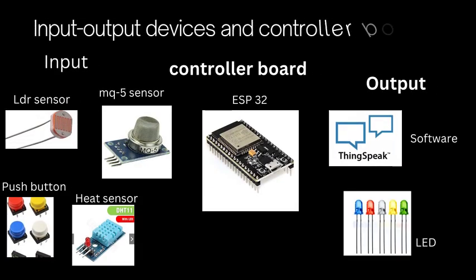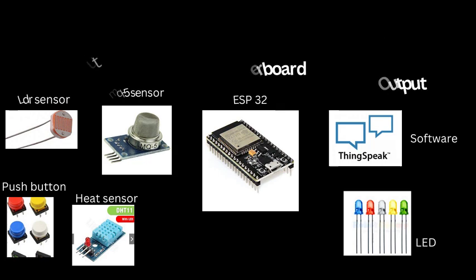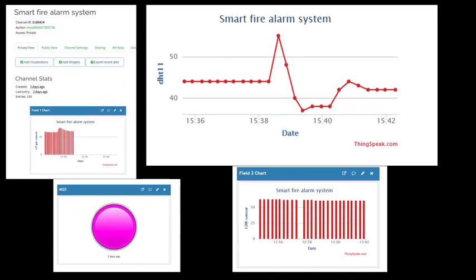Go see the input output devices and control board. These are the pictures of the LDR sensor, the MQ5 sensor, which detects gas, the push button, and the heat sensor. My control board is the ESP32 and the output is the ThingSpeak software and LEDs. Next we go see the graphs in ThingSpeak.